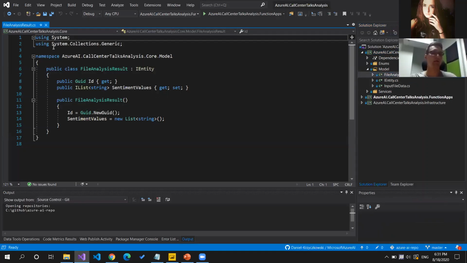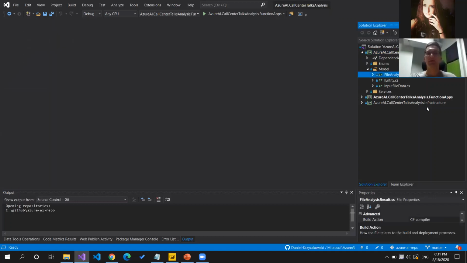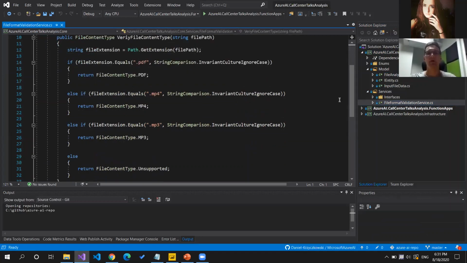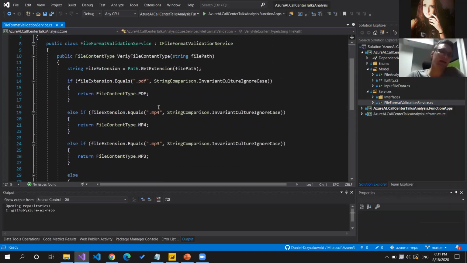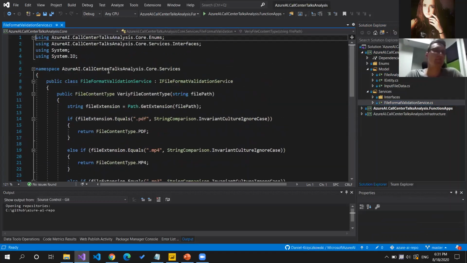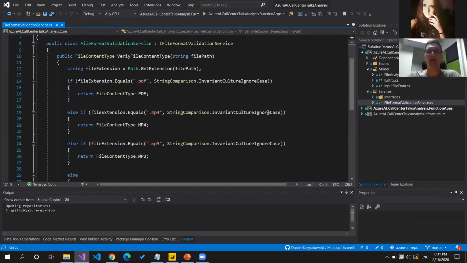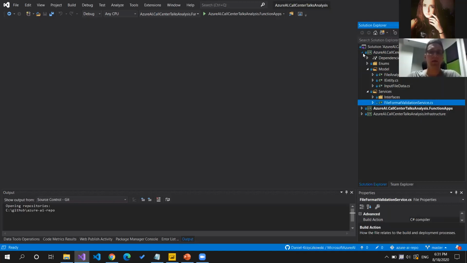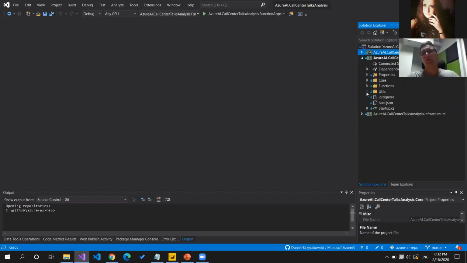You can see here the list with sentiment values. And there is one service just for verifying the extension of the file, to make it simple. As I mentioned, I slightly modified the implementation, but this is how it was done more or less. So let me open the Azure Functions project here.